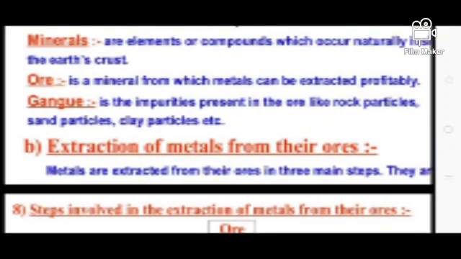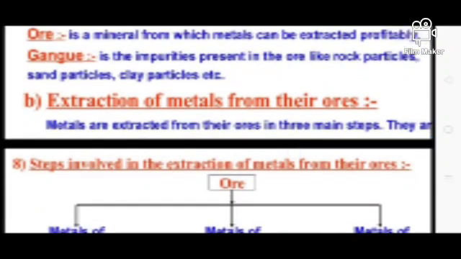What is a mineral? A mineral is an element or compound which occurs naturally inside the earth's crust. And what is an ore? Ore is the mineral from which the metals can be extracted profitably. And gangue is the impurities present in the ore.